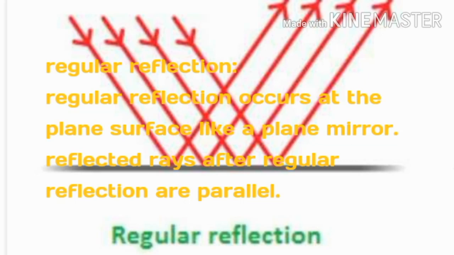Regular reflection means reflection always taking place from a smooth surface, a plane or planar surface. In this one, all the reflected light rays are parallel to each other. A parallel beam of light falls on a particular surface and reflects back, and those reflected light rays must be parallel. Then that kind of reflection is known as regular reflection.